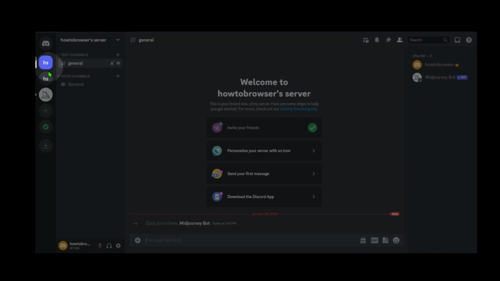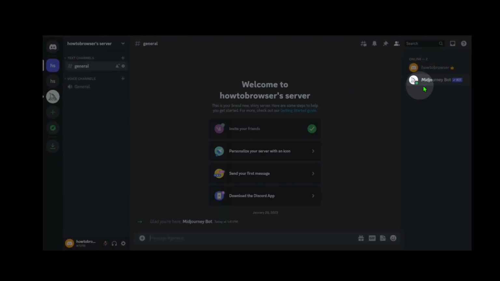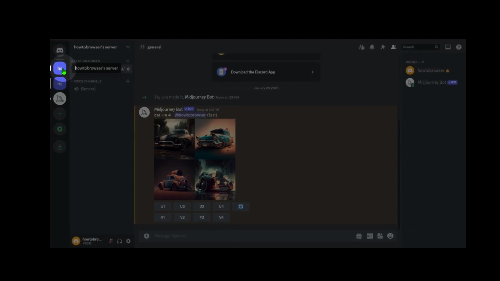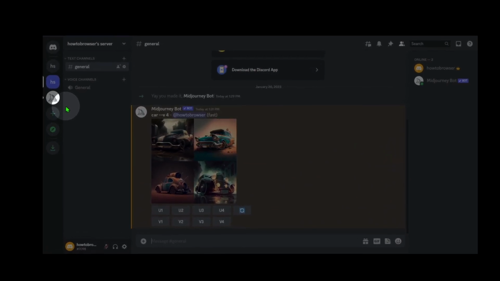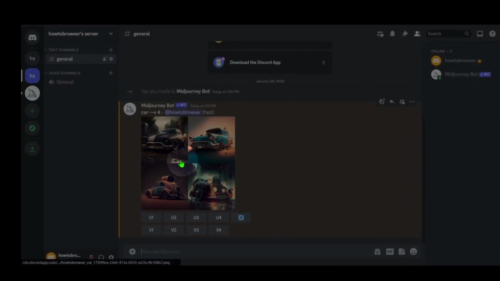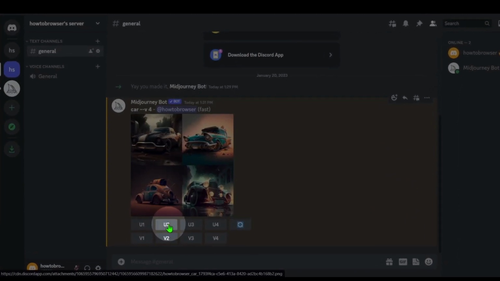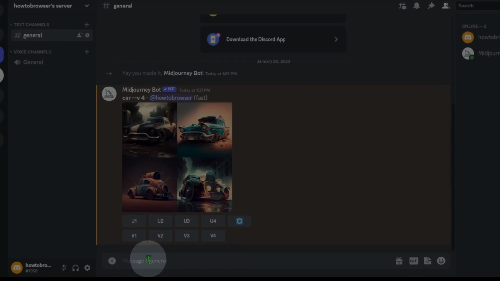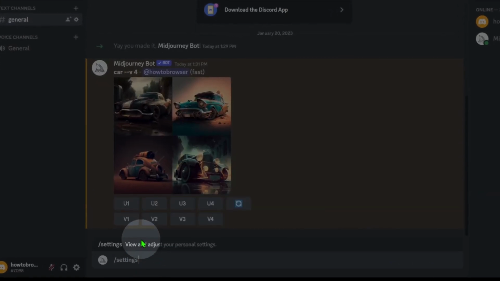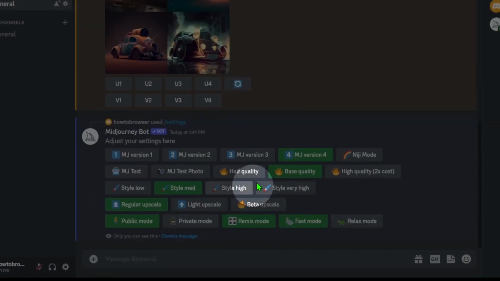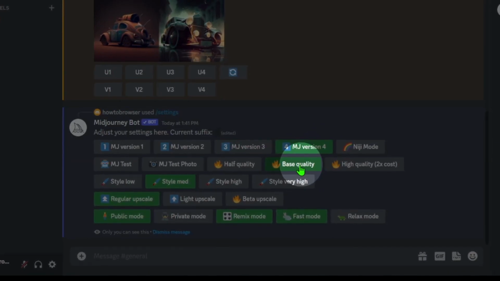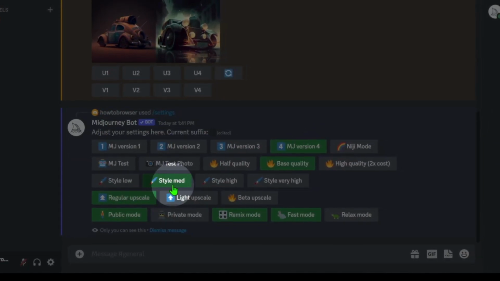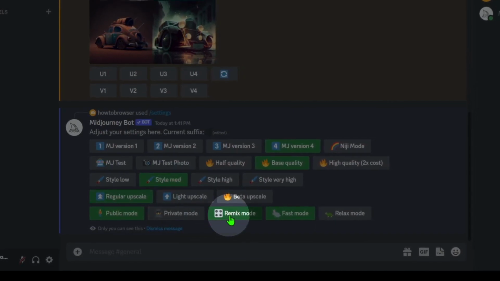Okay, I am human, and that's it. Now as you can see, I added the Midjourney bot to both of the servers I just created. And now you can use it peacefully, you can play with Midjourney and no one can see the prompts, the images. So now we can type slash settings, and here let's change some of the settings. Make sure you are in Midjourney version 4, base quality usually I use, style med, and here I use remix mode.